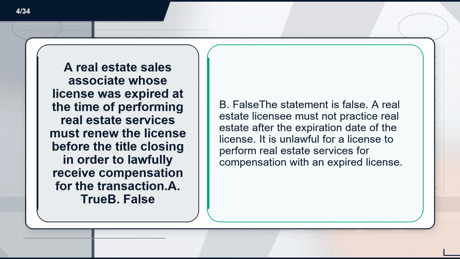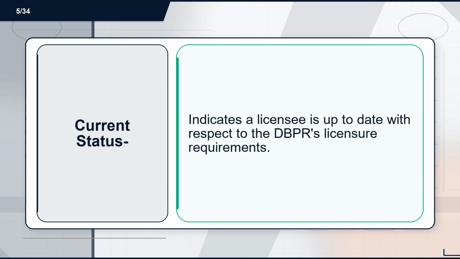Flashcard 4. Term. A real estate sales associate whose license was expired at the time of performing real estate services must renew the license before the title closing in order to lawfully receive compensation for the transaction. A. True. B. False. Definition. B. False. The statement is false. A real estate licensee must not practice real estate after the expiration date of the license. It is unlawful for a licensee to perform real estate services for compensation with an expired license.